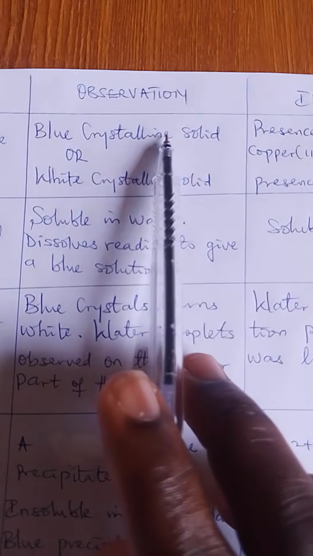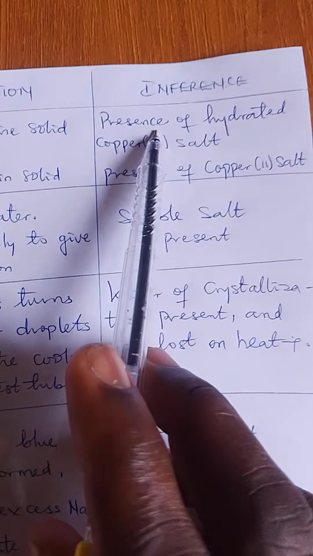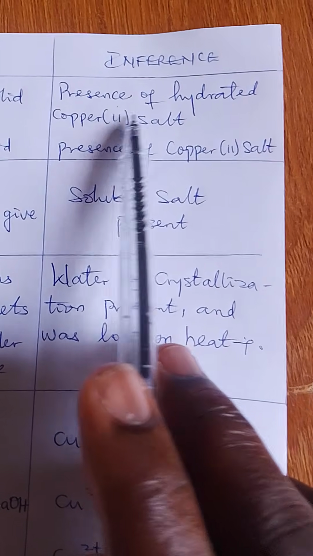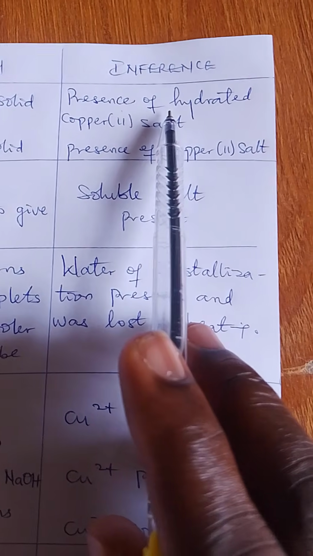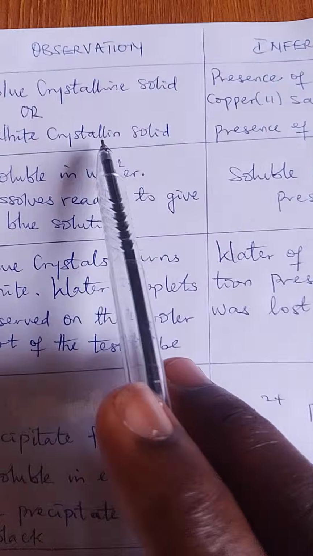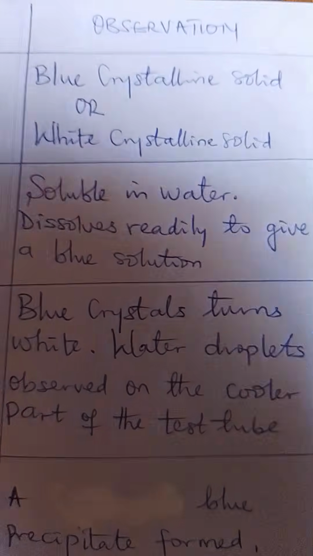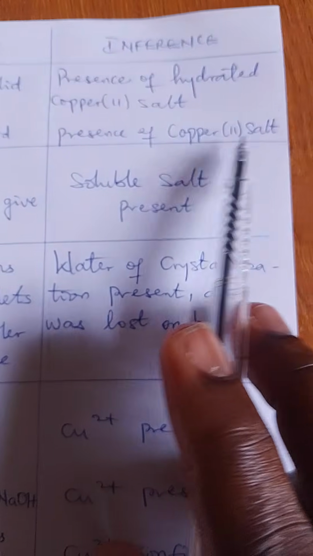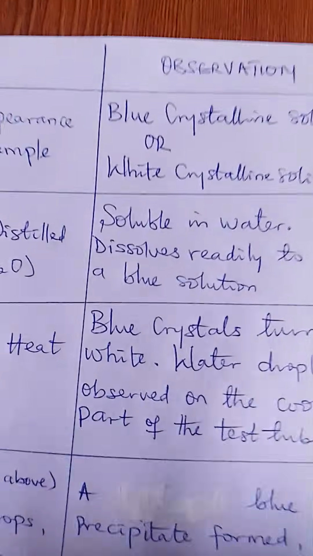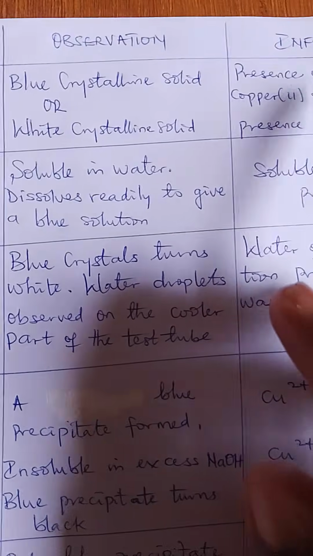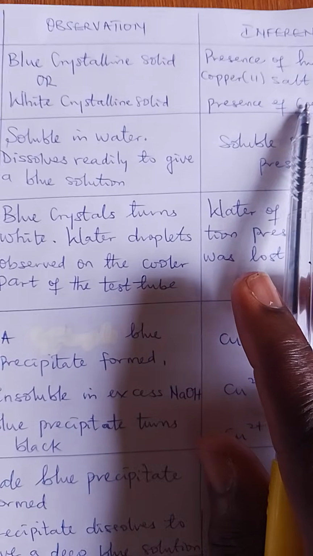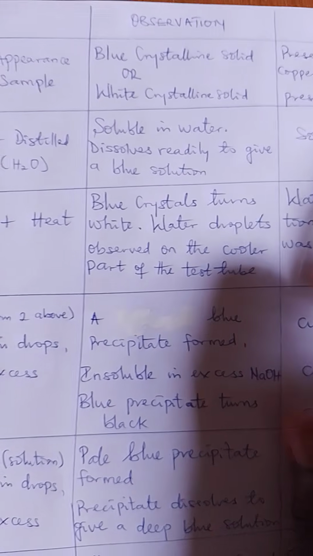Now, if it is hydrated, that's where I have the inference. When you see blue crystalline solid, the inference will be presence of hydrated copper sulfate, because the one that has pentahydrate, they are blue in color, but the one that's ordinary copper sulfate will be white crystalline. So if you observe white crystalline solid, just write presence of copper 2 salts. I hope you understand that. We don't know what is coming. This is a prediction. All right. If it is blue, then there's presence of hydrated, and if it is white, then it is presence of copper 2 salt. That means this one has no hydration. Hope you understand that.